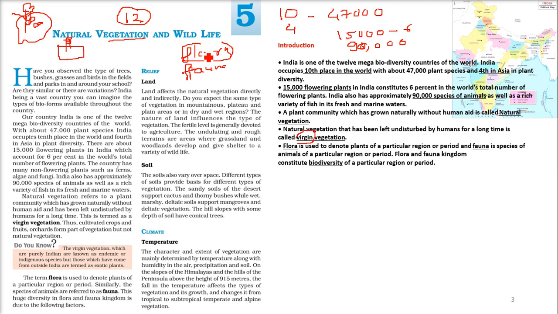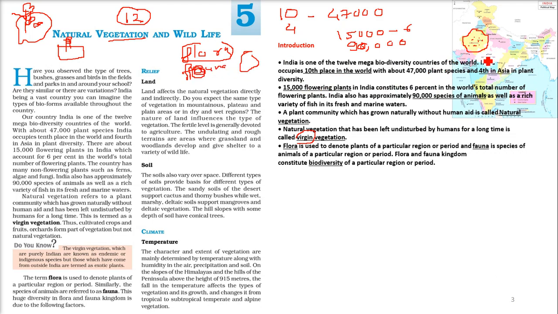So the plants of a particular region, say I'm taking the Rajasthan region, all the plants of this region are called flora, and all the animal species are fauna. From the A in fauna you can take animal, you can remember it like this. So all the animals of this region are the fauna.